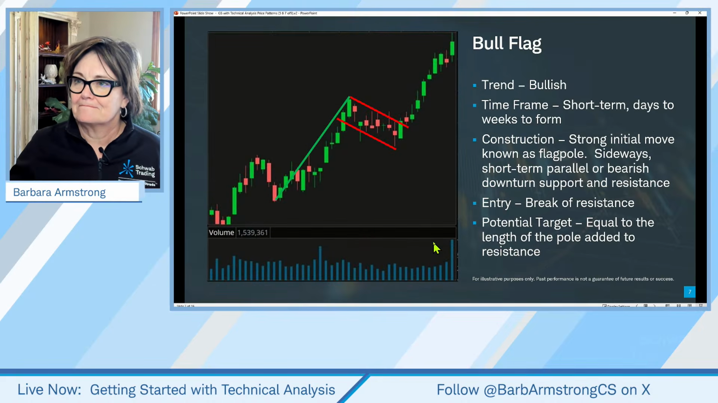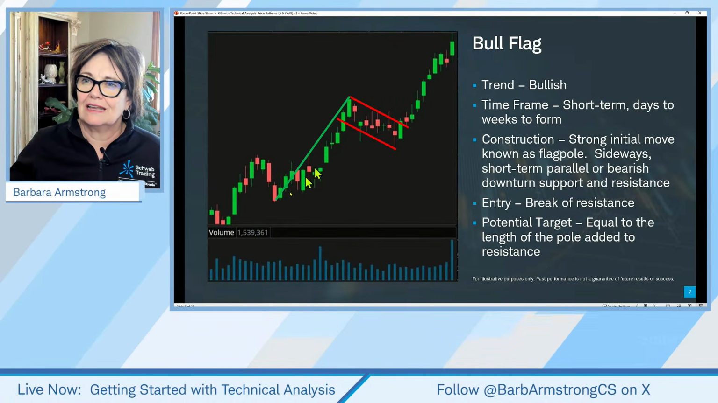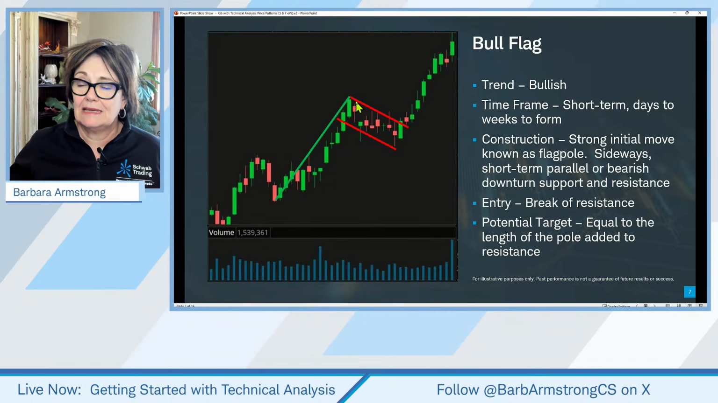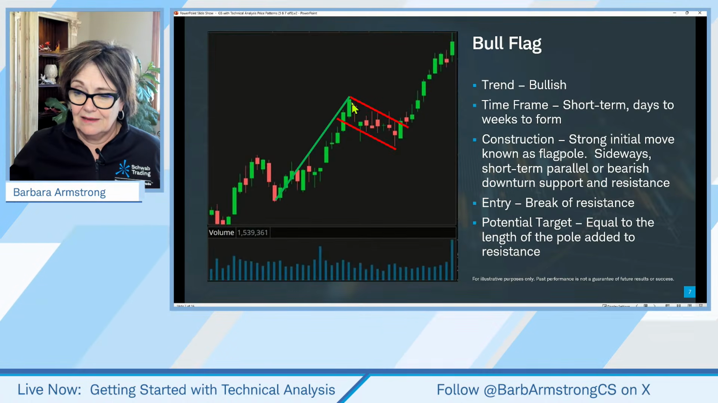Okay. So here's a bull flag, and so we have a stock that was going up and then it started to consolidate. So here's our flagpole and here's our flag. And these candles, they could be candles by the minute, 1 minute candles. These could be daily candles, 1-day candles, or each candle could represent a week.